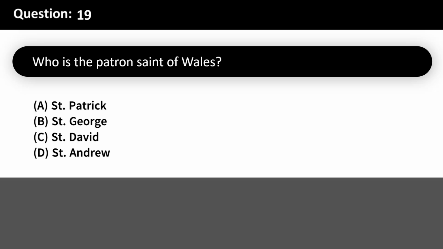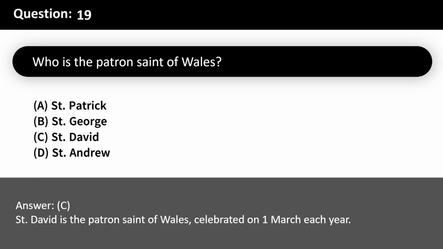Who is the patron saint of Wales? A. Saint Patrick. B. Saint George. C. Saint David. D. Saint Andrew. Answer, C. Saint David is the patron saint of Wales, celebrated on March 1 each year.